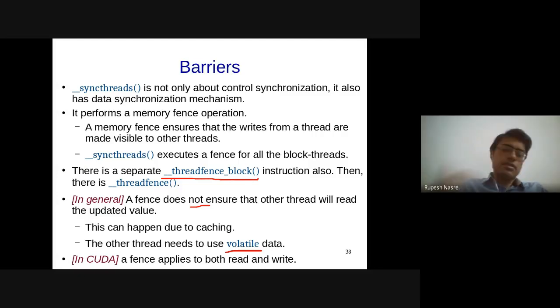Any other concerns here? Feel free to ask. Although this is a little more involved, nevertheless, it's worth knowing what's happening inside.